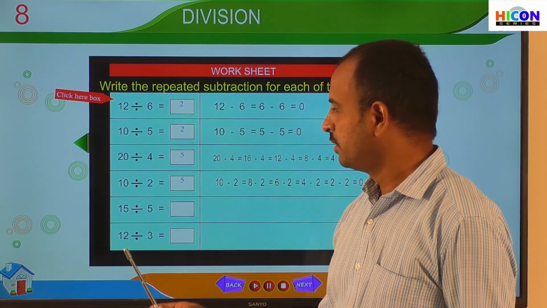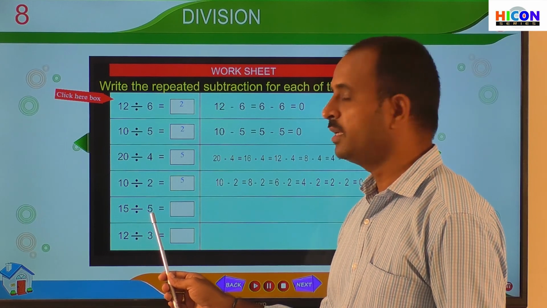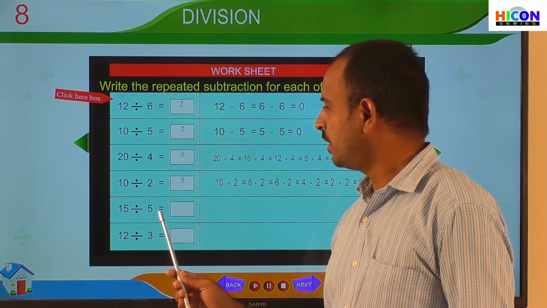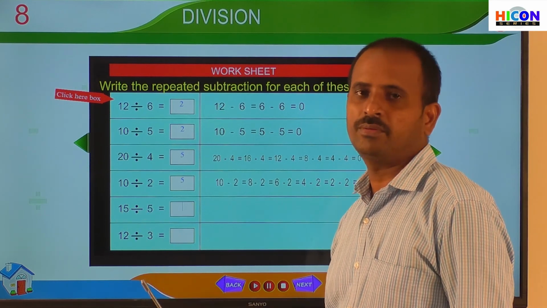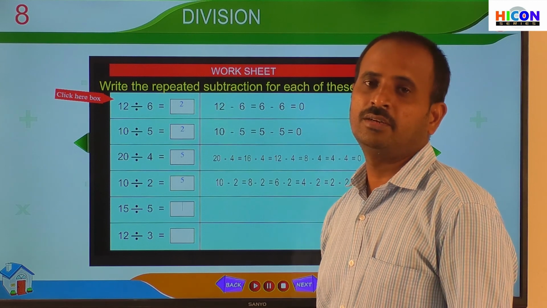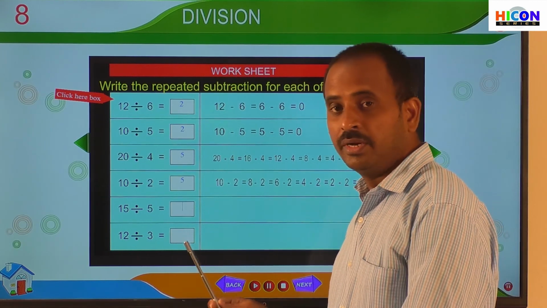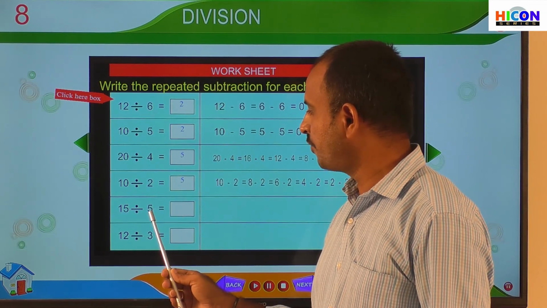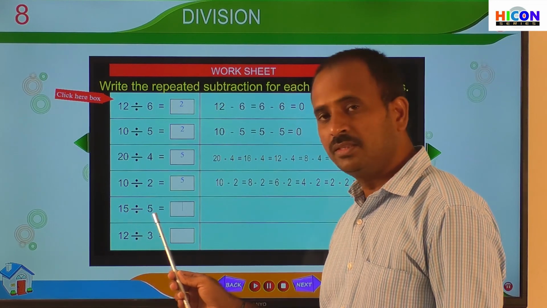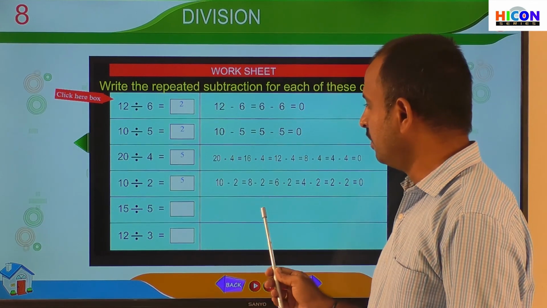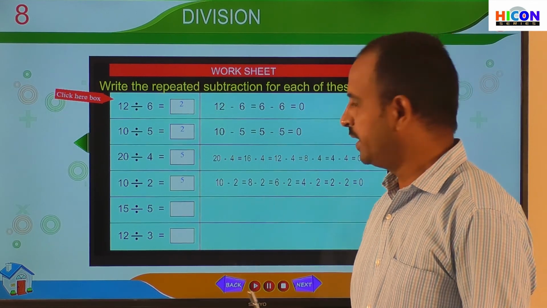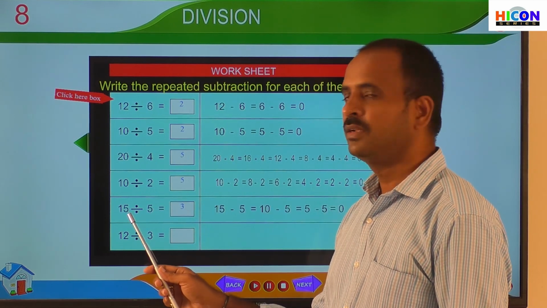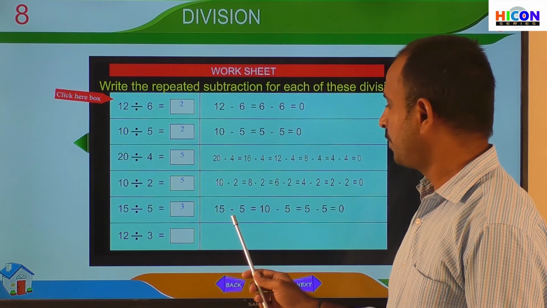And again see the next one, 15 divided by 5. So what is the meaning of 15 divided by 5? We have to divide the number 15 by 5. How can we get the answer? We will get the answer by repeated subtraction of 5 from 15. First subtract 5 from 15 and repeat that subtraction until we get 0. So what is the answer here? If you subtract 5 repeatedly from 15, what will we get? So look at the problem.